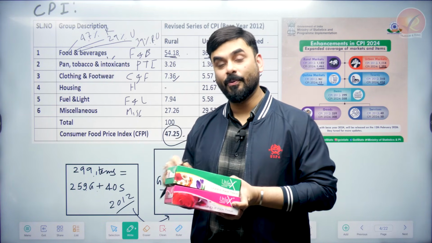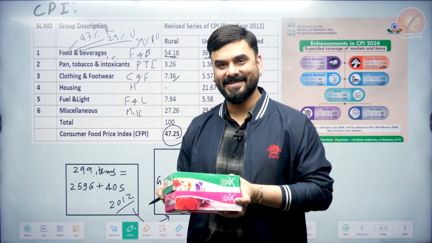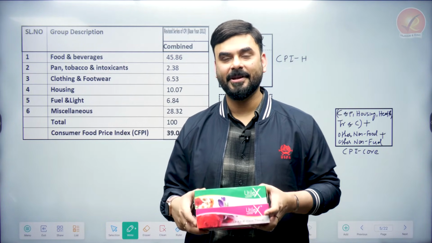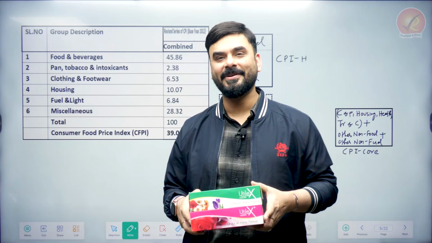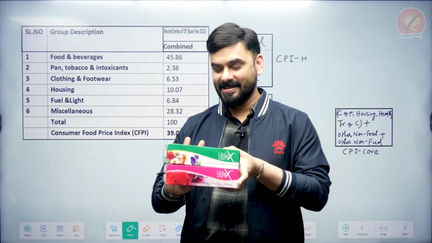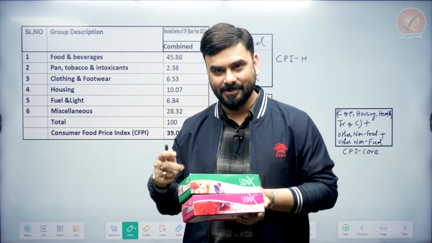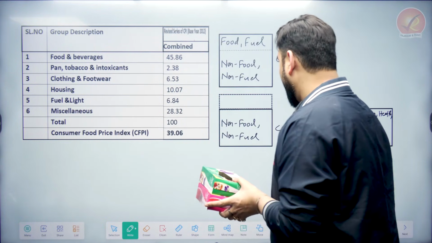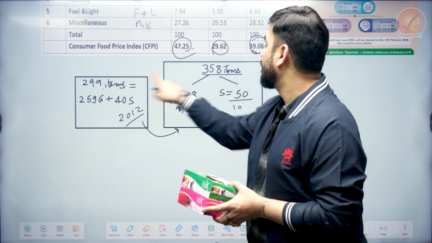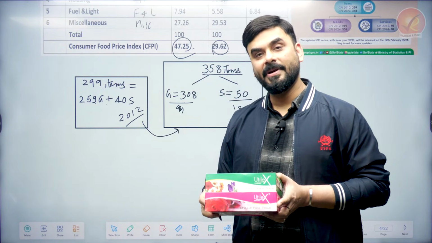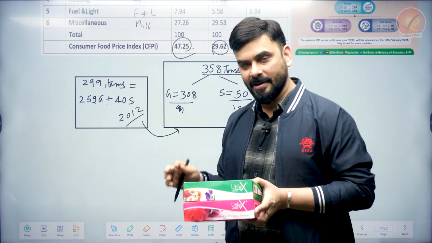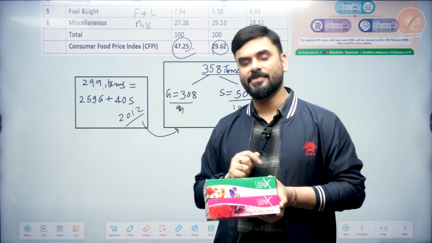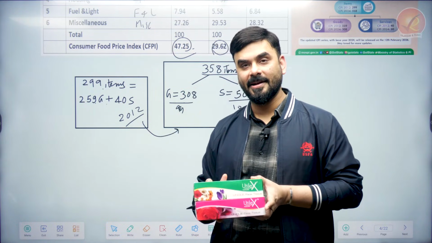Okay? So now, what is there in the basket? Both goods and services. Now let's see something interesting. Now, bacho, imagine if I ask you what is there in the basket, what will you tell me? You will tell me that this is CPI headline. Headline means all the items are there. And how many items are there currently? 299. And in a few days, as I told you, the number of items will change from 299 to 358. So let me take the example of today only. It won't really matter if we take 358 or 299 because the qualitative analysis will be the same. So imagine that currently 299 items are there.